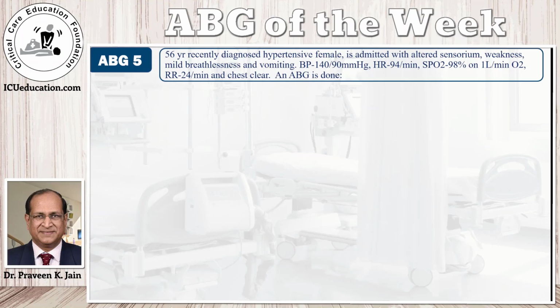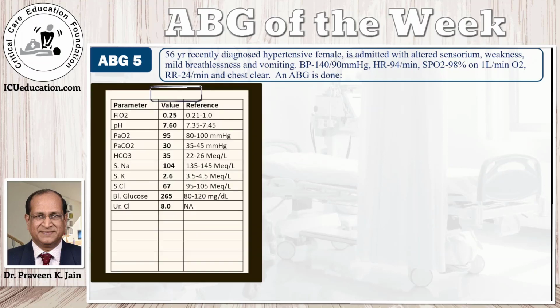This week, we have a 56-year-old lady who was recently diagnosed as hypertensive, and she is now admitted with altered sensorium, weakness, mild breathlessness, and vomiting. Her blood pressure is 140 by 90, heart rate is 94, her saturations are good on 1 liter of oxygen. She is mildly tachypneic, but the chest is clear. A blood gas is done. This is the blood gas value.